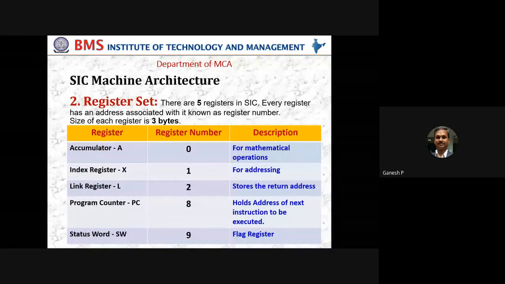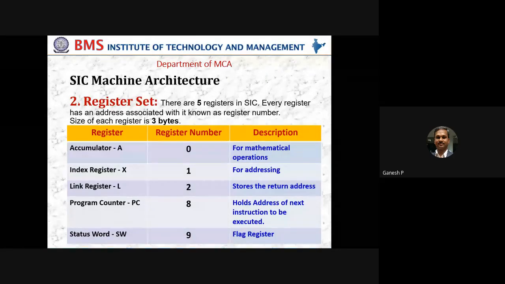But till then, what you can keep in mind is that the accumulator is a very important register of any processor, more so with the SIC machine architecture as well, and its purpose is to be used as intermediate storage for various operations, including mathematical operations, logical operations, and data transfer operations, especially where a single operand is involved. So when we have a binary operation and a single operand is given, the other operand will be taken by default from the accumulator. So that is the concept of an accumulator.